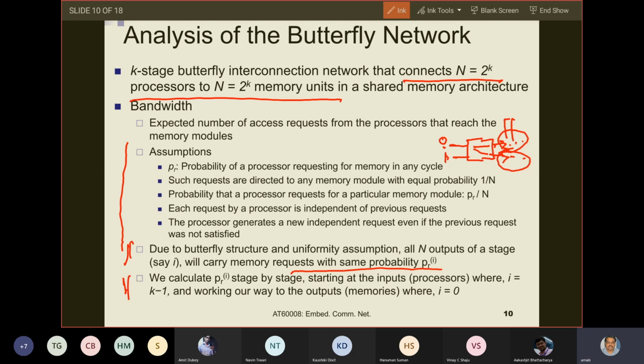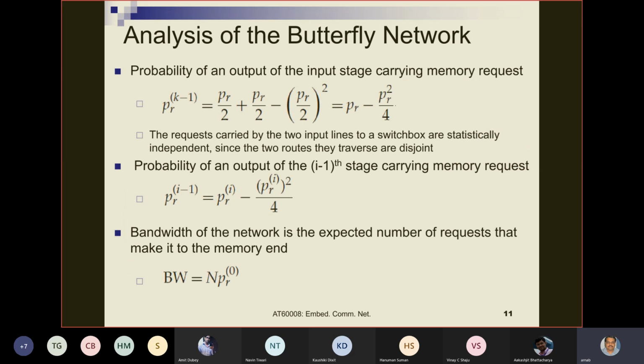If this is understood, then we go to the next thing. Now we are considering the input stage. The probability of an output of the input stage carrying a memory request.